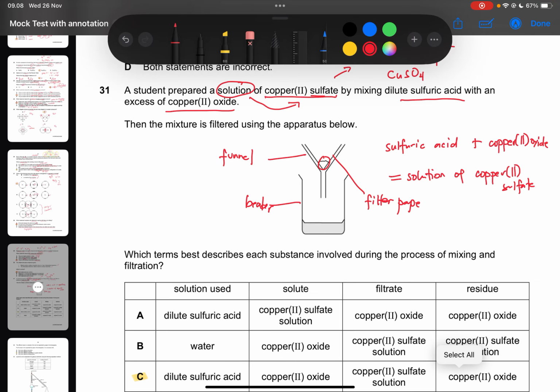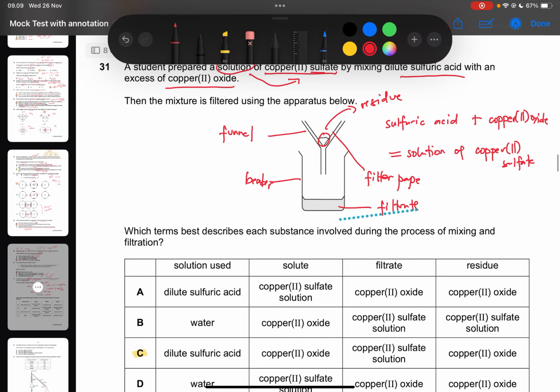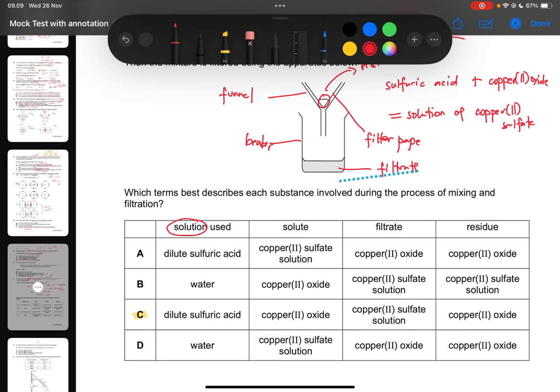Then you will find a residue in the filter paper, and the liquid that passes through the filter paper is called filtrate. So we just need to identify which between sulfuric acid, copper 2 oxide, and the solution will be our residue. Okay, so for the solution used, I think the question here is asking what solvent is used.